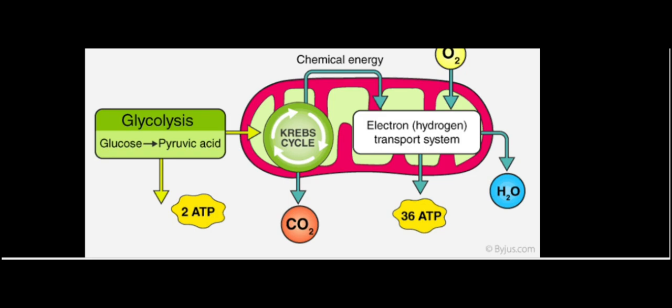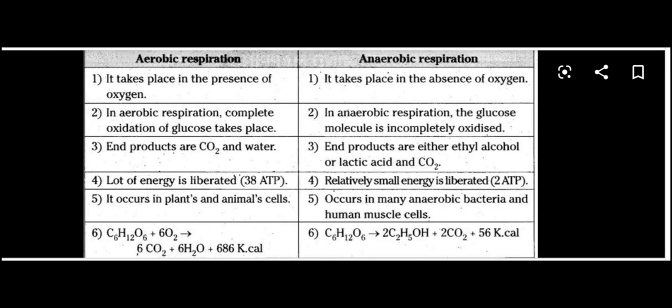This pink portion you can see is a mitochondria. The further breakdown of glucose takes place in the Krebs cycle of the mitochondria, and then it releases carbon dioxide and ATP molecules. So this is aerobic respiration. So we can easily differentiate now between aerobic respiration and anaerobic respiration.